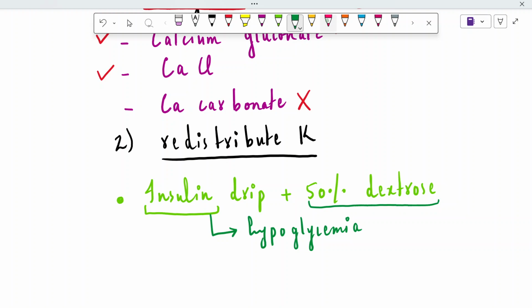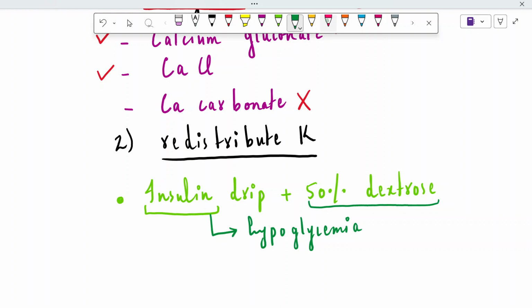The second strategy in redistributing the potassium is salbutamol nebulizer. Because salbutamol is a beta 2 agonist and it is also used in treating asthma because it causes bronchodilation.